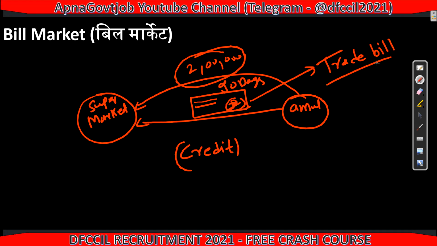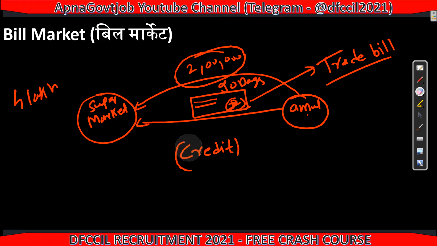This bill is known as a trade bill between seller and borrower, or the consumer. Borrower is the perfect word. So I got 2 lakh rupees of products without investment, right? This is the advantage for me, but definitely after 90 days we have to pay. We purchase 2 lakh rupees of product, I will sell them for 4 lakh suppose. So 2 lakh rupees is profit, and 2 lakh I will give back to Amul.